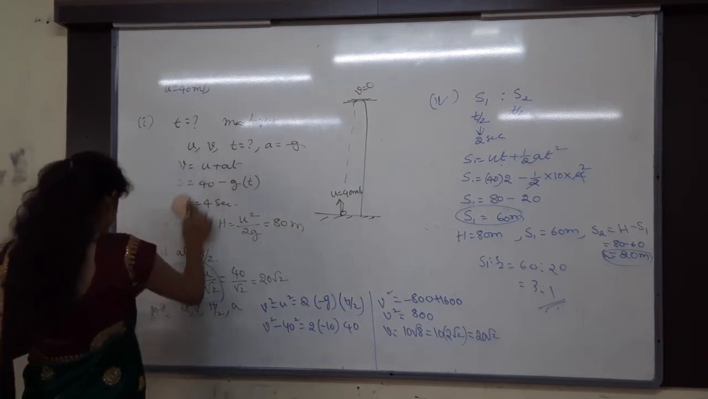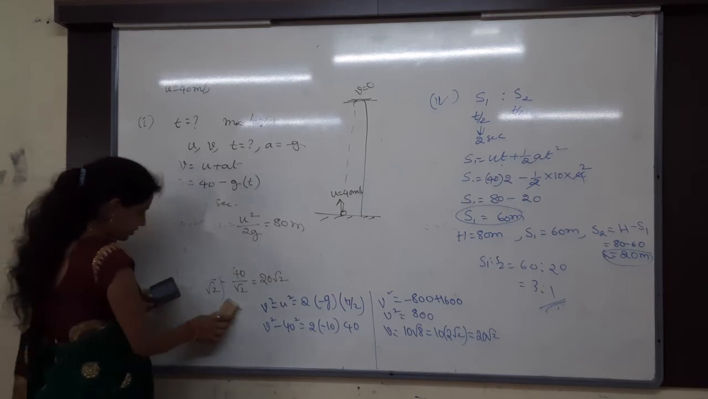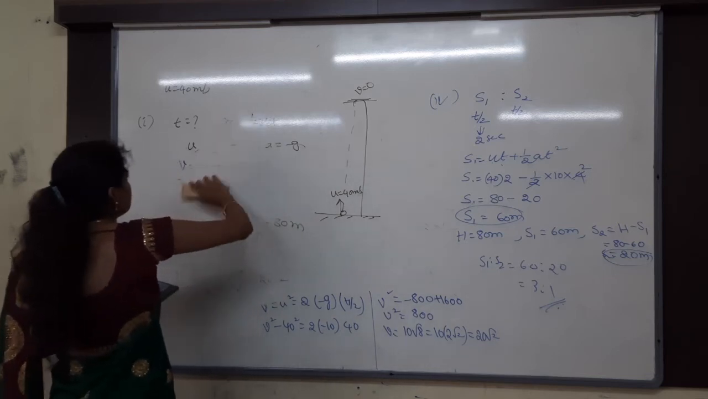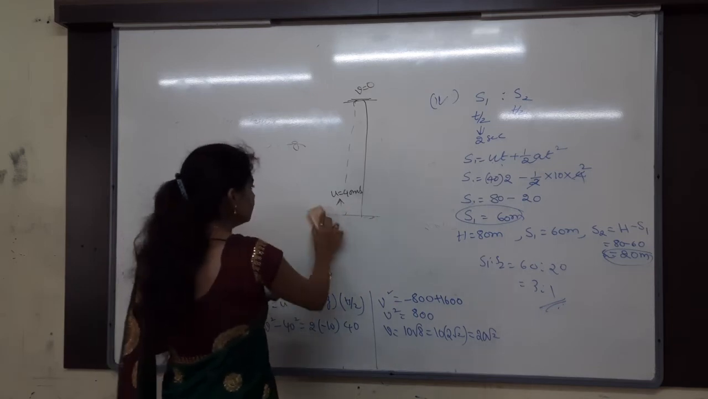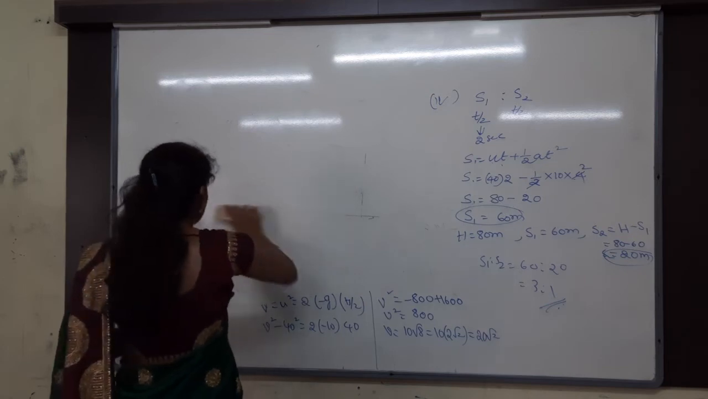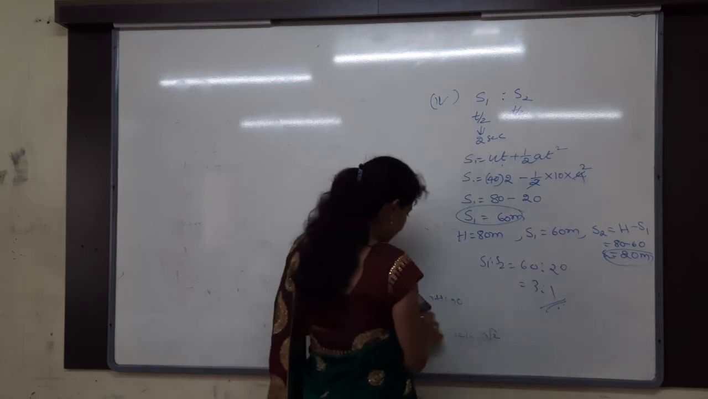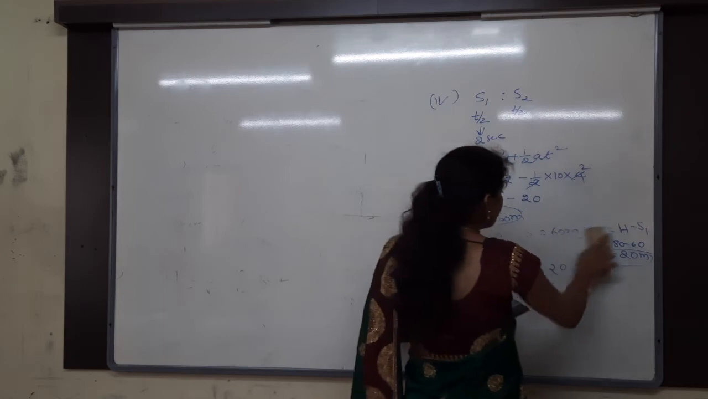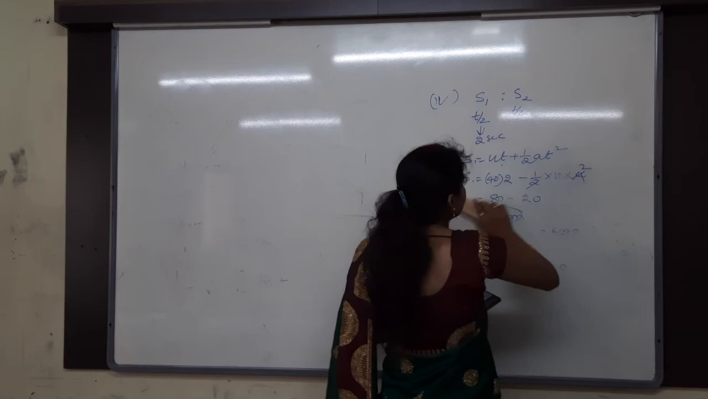With velocities u by 2, u by 3 and u by 4 respectively. Then find AB by BC.